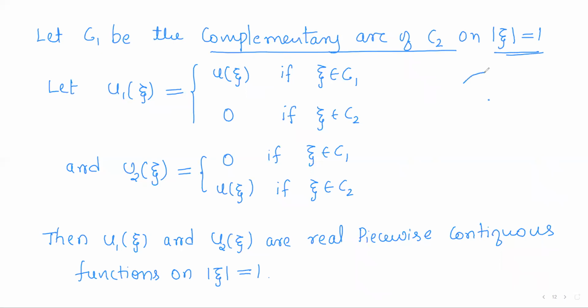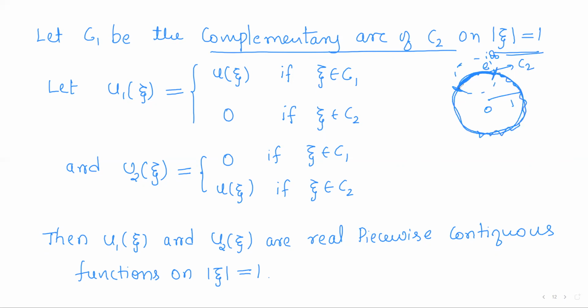That is, if I consider the unit circle, e power i theta naught was a point, and around that there is a delta neighborhood. The points belonging to the delta neighborhood and on the circle, this part of the unit circle is called C2. Now come to the remaining part.